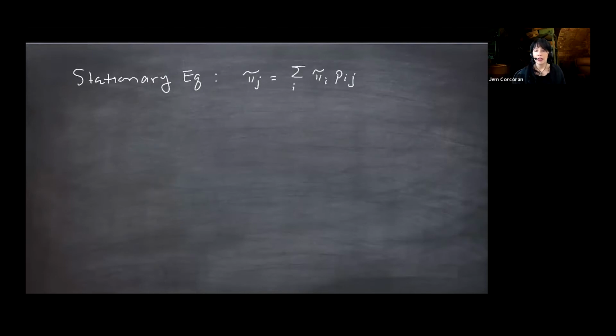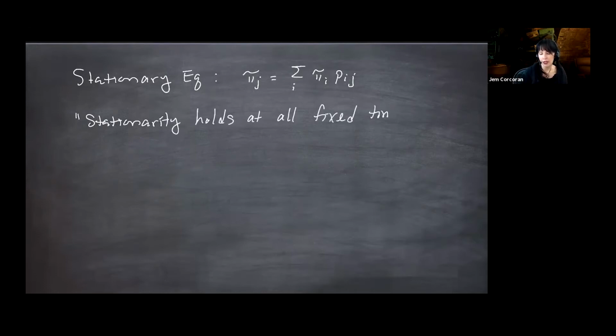Stationarity holds at all fixed time points. We can show this by induction, but before we do, let's think about it with a picture.